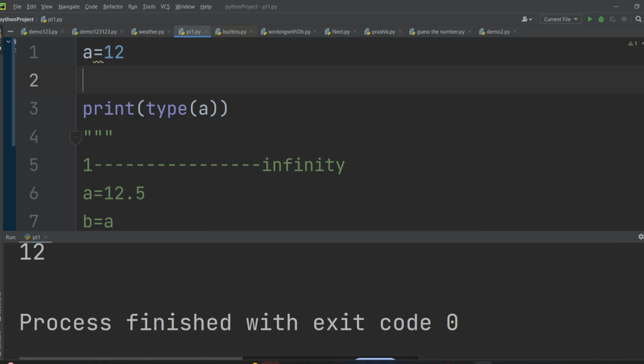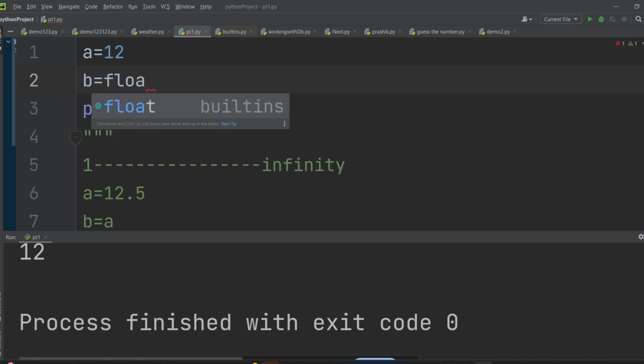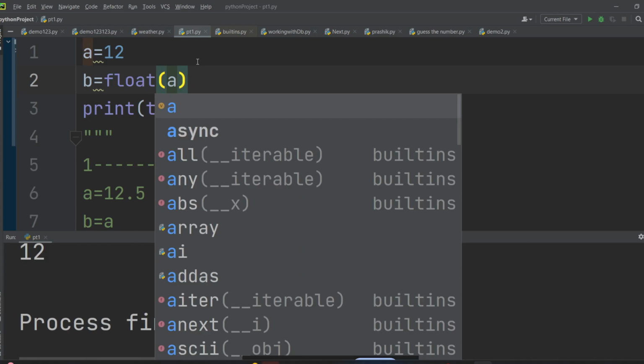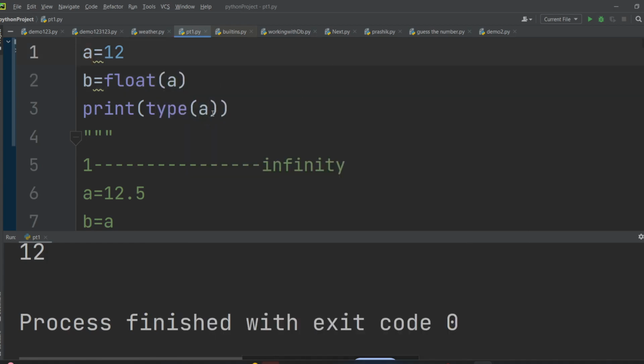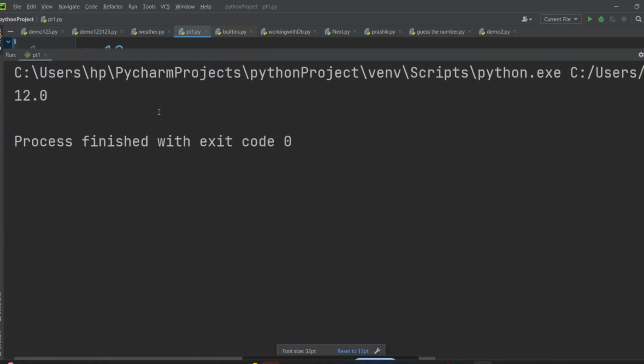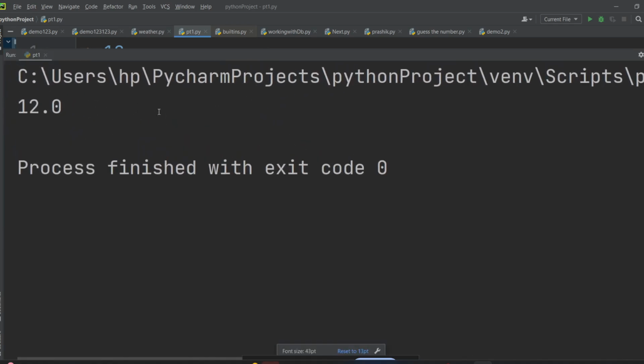But if I wanted to convert this 12 into a float value, can we do it? Yes, we can do. So I will write b is equal to float, and I wrap this a with the help of float. If I run, I will not print the type of b, I will just write b. So after running this, what you will get? You will get 12.0 because you have converted this 12 into a floating value. Are you getting this, guys? Is that clear?